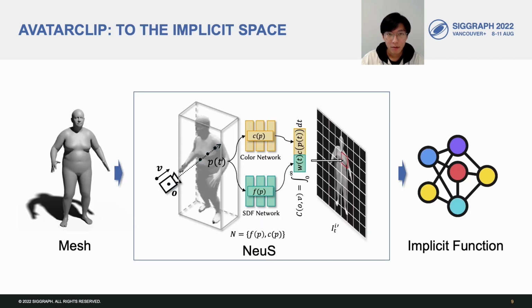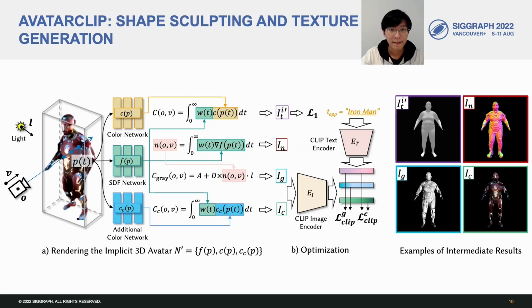The resulting coarse body shape will be converted from mesh to the implicit representation. Here we use an SDF-based neural radiance field, namely NeuS. It contains two subnetworks, one as the coloring network, one as the SDF network. By optimizing the reconstruction target, we can convert the mesh to the implicit representation, which is used as an initialization for the next step.